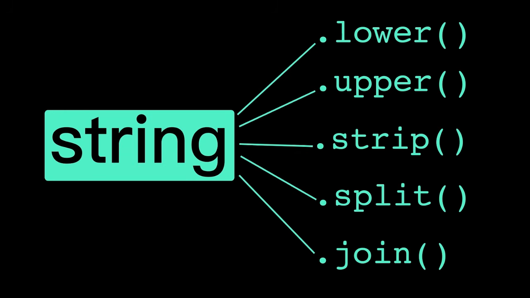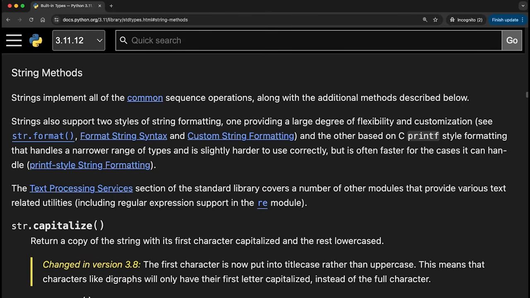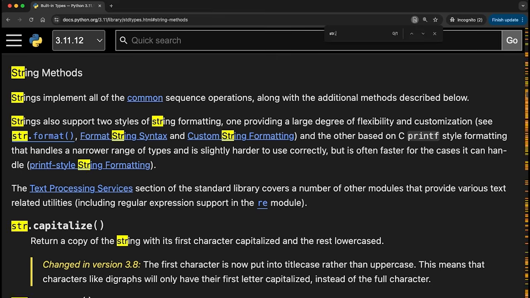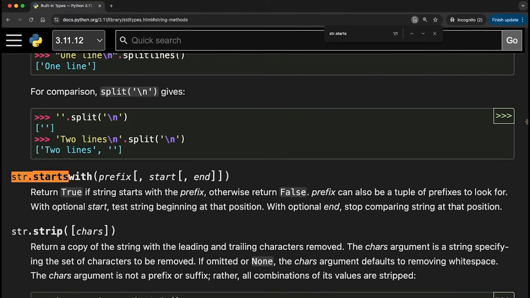In total, Python has over 40 different string methods, but lower, upper, strip, split, and join are likely to be some of your most commonly used. If you find yourself writing a function that operates on a string in some other standard way, you should look up if there's a string method for it. Just remember to call it using dot syntax, and keep in mind that string methods never modify the original string.